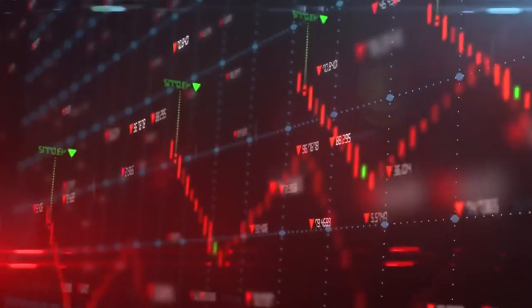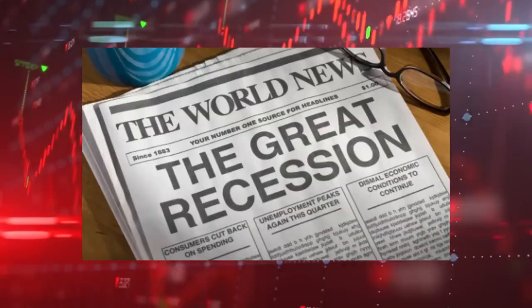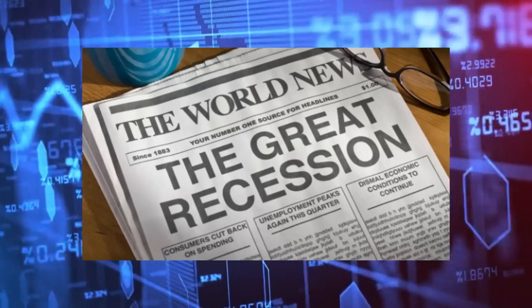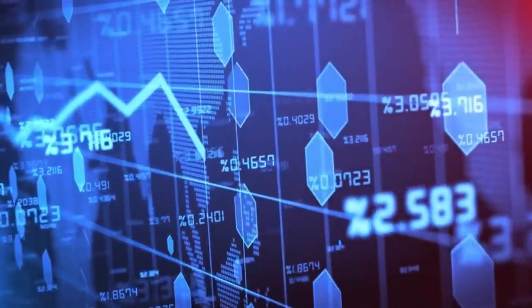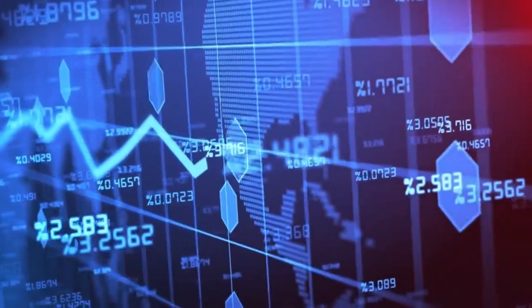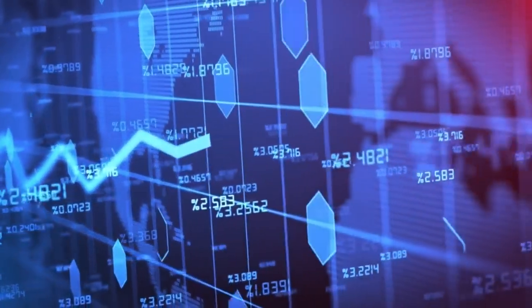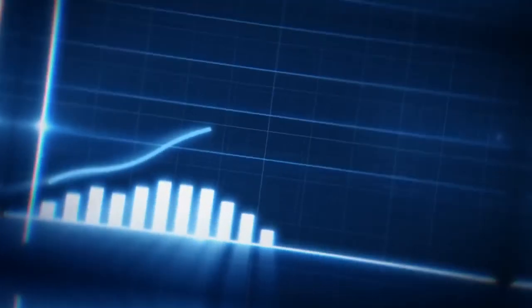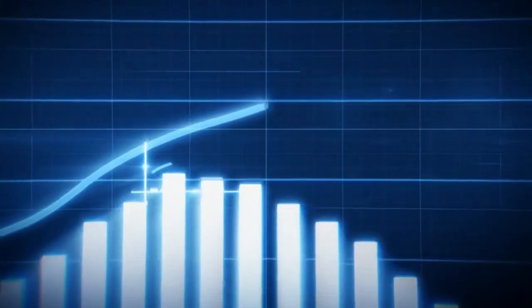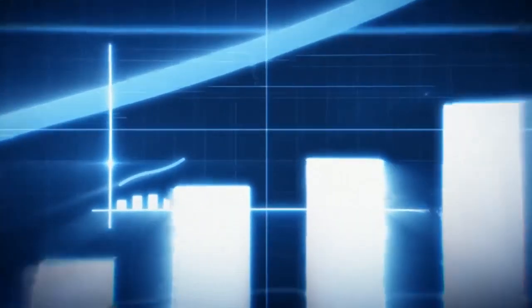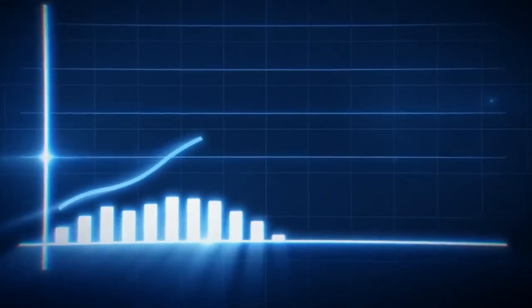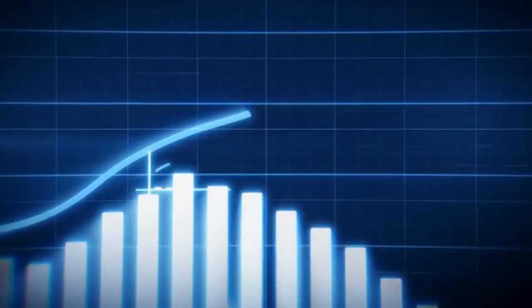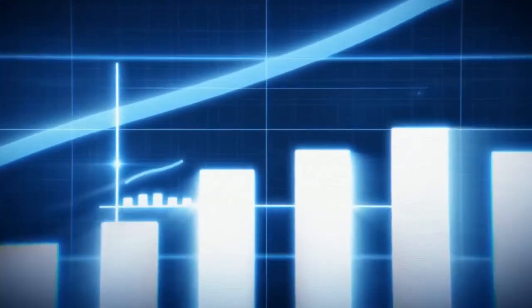Encouragingly, recent trends suggest that the effects of the Great Recession may finally be in the past. From 2015 to 2018, the median U.S. household income increased from $70,200 to $74,600 at an average annual rate of 2.1%. This growth rate is substantially higher than the average rate from 1970 to 2000, and more in line with the economic expansions seen in the 1980s and the late 1990s dot-com bubble era.